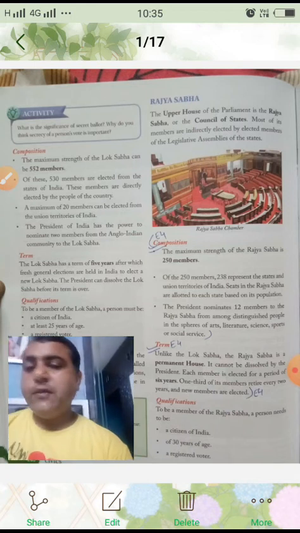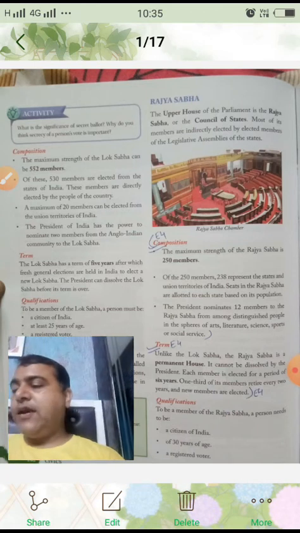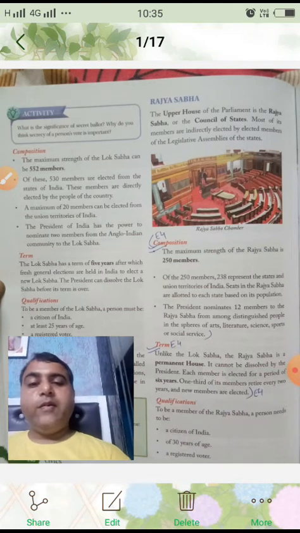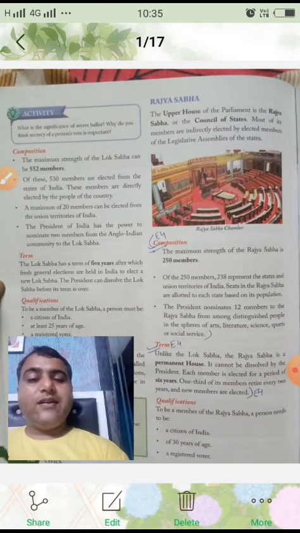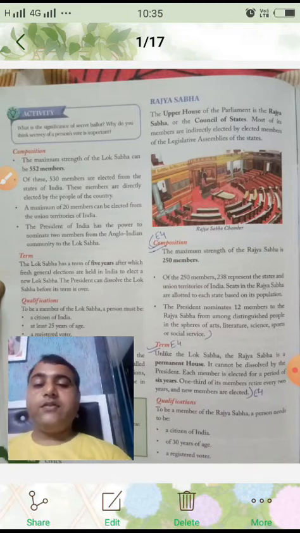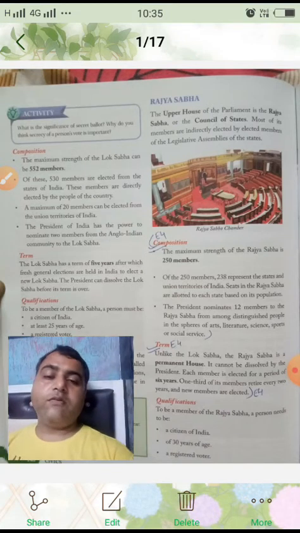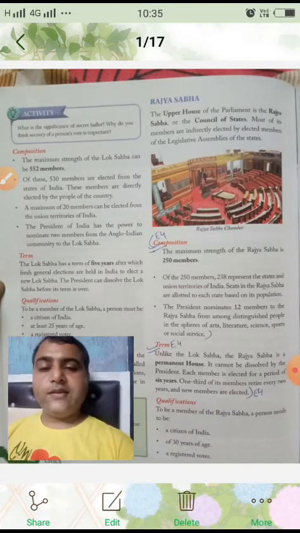The maximum strength of Lok Sabha can be 552 members. How many maximum members can be elected and be there in the Lok Sabha? 552. Now see children, these are very basic things, and always throughout your life you should keep these things in your mind.